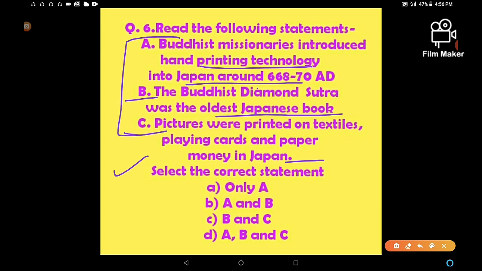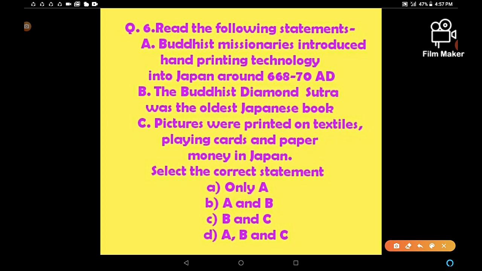Option A, only A, Buddhist missionaries introduced hand printing technology into Japan around 668 to 70 AD. So I think we also have to consider B and C. Option B, A and B. We have read about the A and B statements, so we also have to consider the C statement. Option C, B and C, and option D is A, B and C. So which is the correct answer? The answer is option C, B and C. It means B and C are the correct statements.